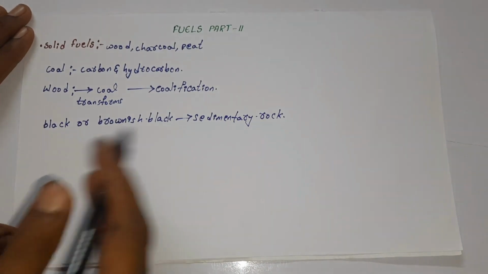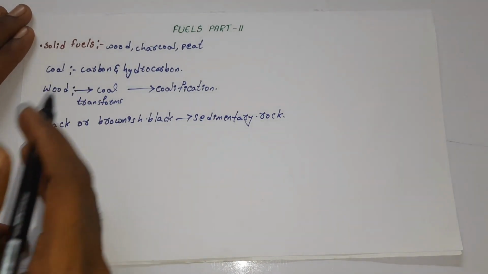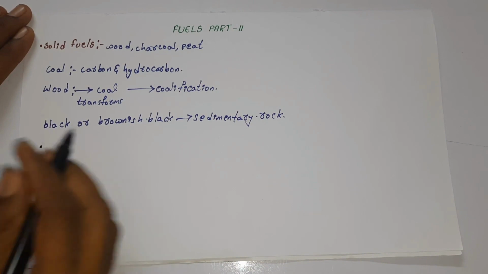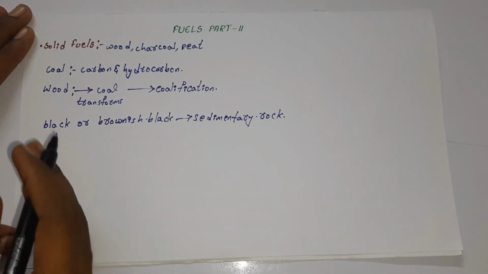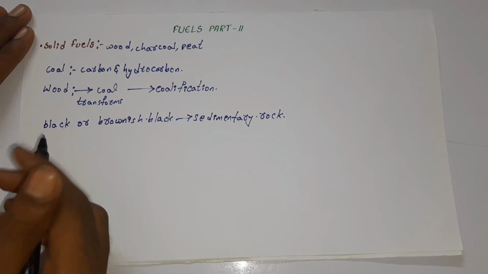That is called the sedimentary rock, which is also called coal. We need to know that there are different ways coal is formed. That means there are different theories that explain the formation of coal.